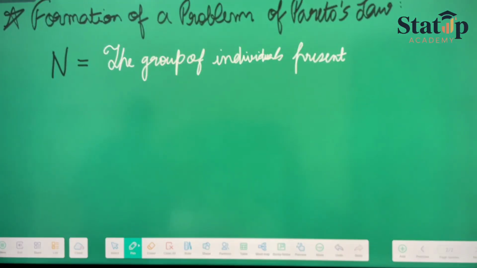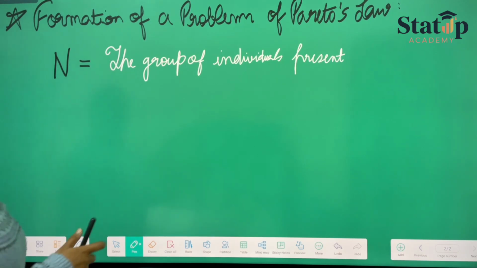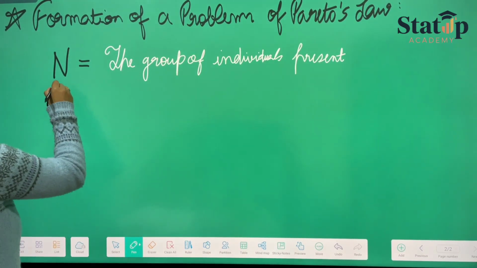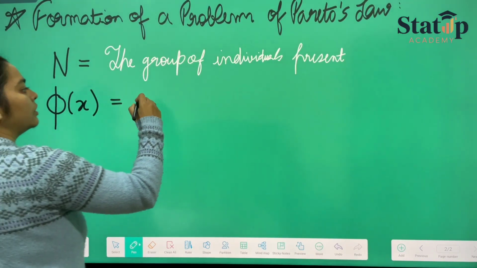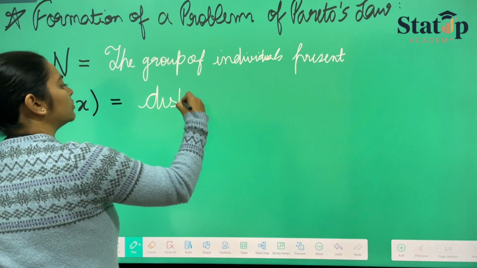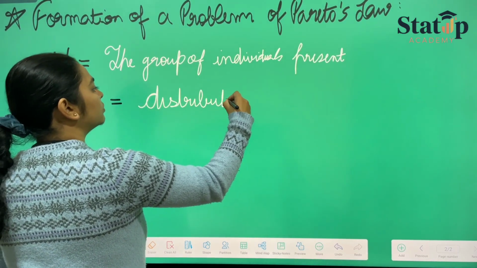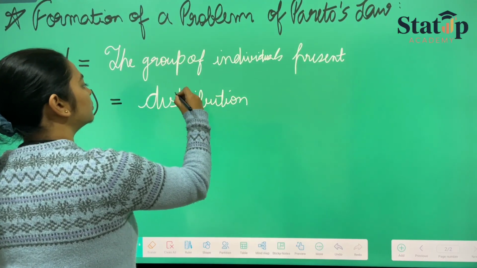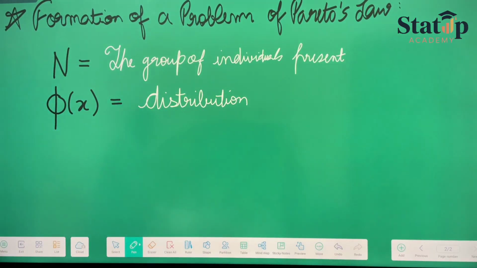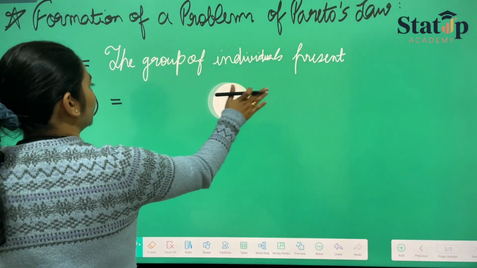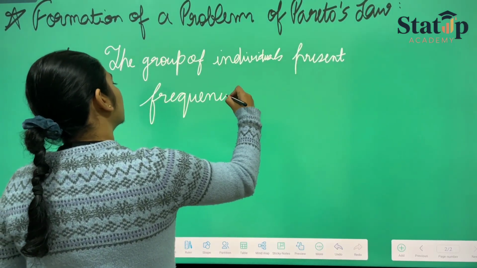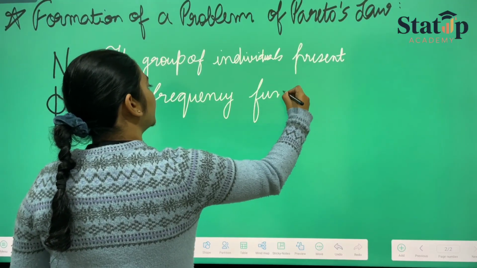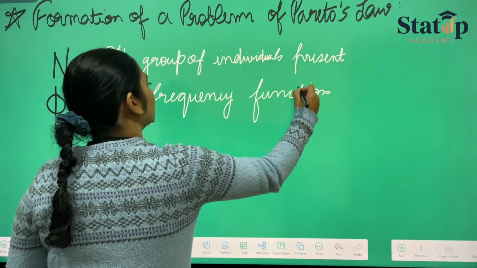Then suppose we have phi x, the frequency function, not distribution, frequency function of people having income x.